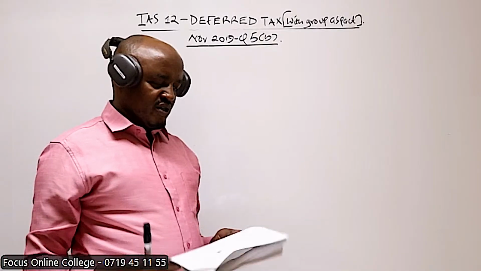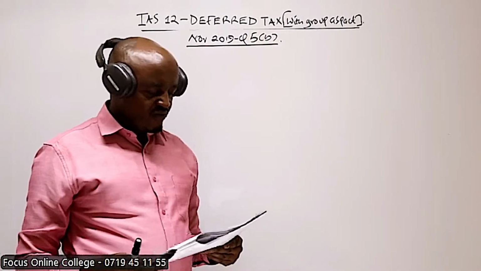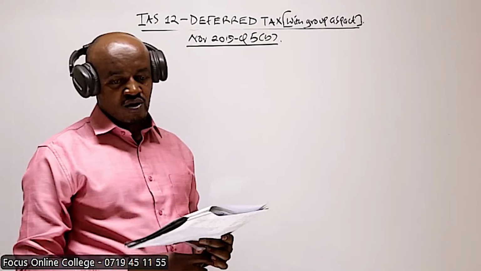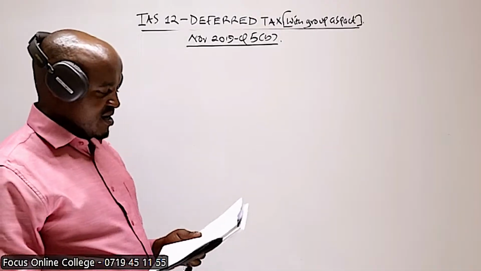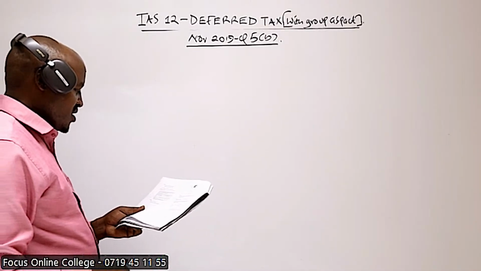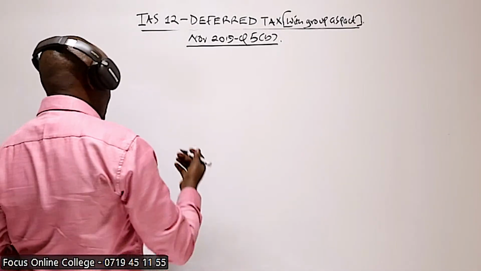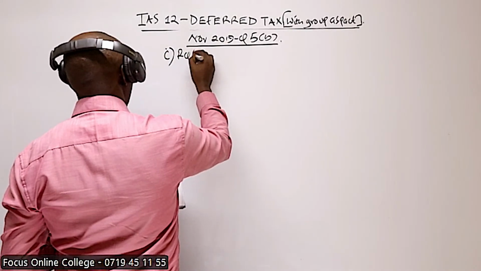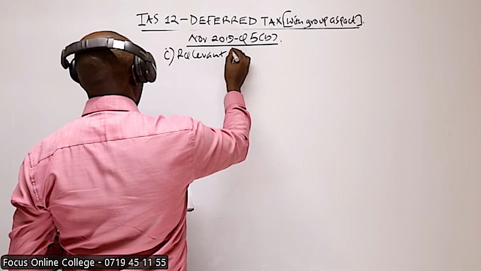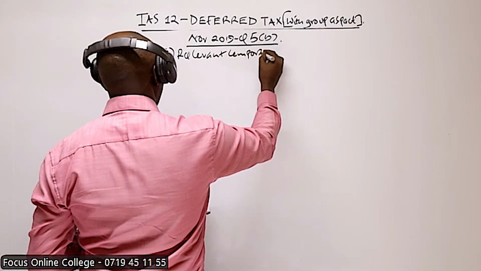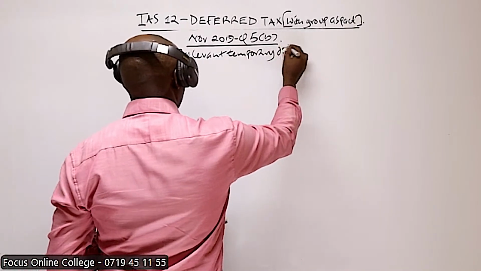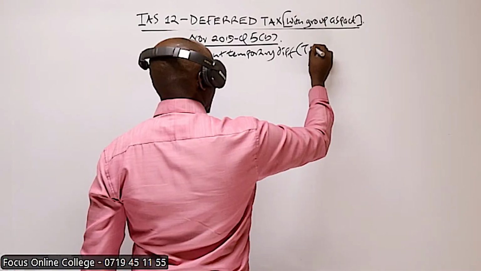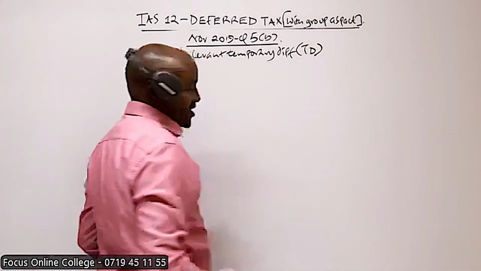So what are we required to do? In Roman 1 of the question, we compute the relevant temporary differences, and in Roman 2, we make the necessary journal entries to record the changes in the deferred tax liability. So we start with Roman 1, whereby we are required to compute the relevant temporary differences, or basically the relevant TD.